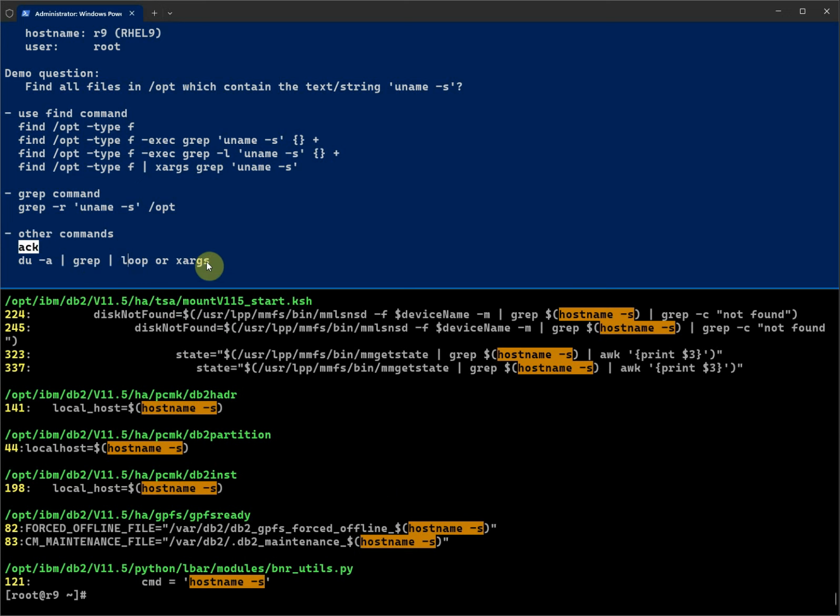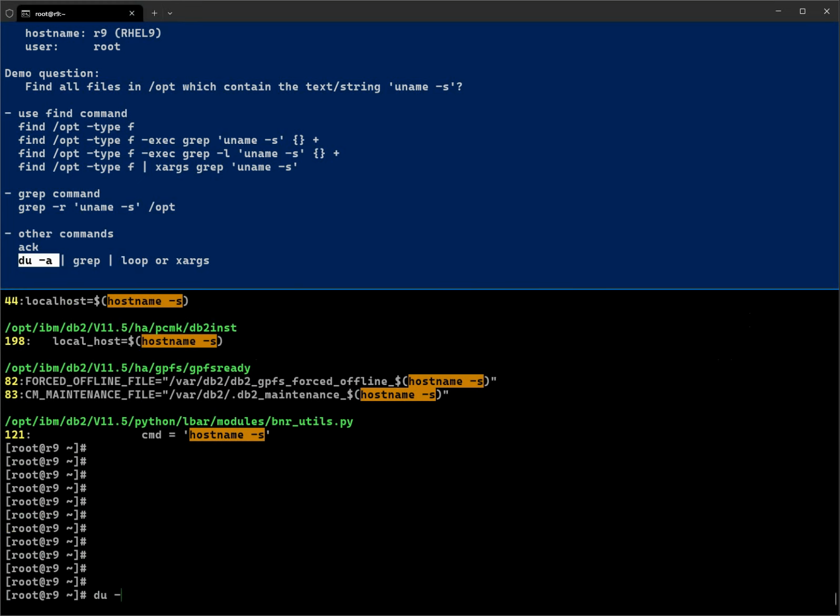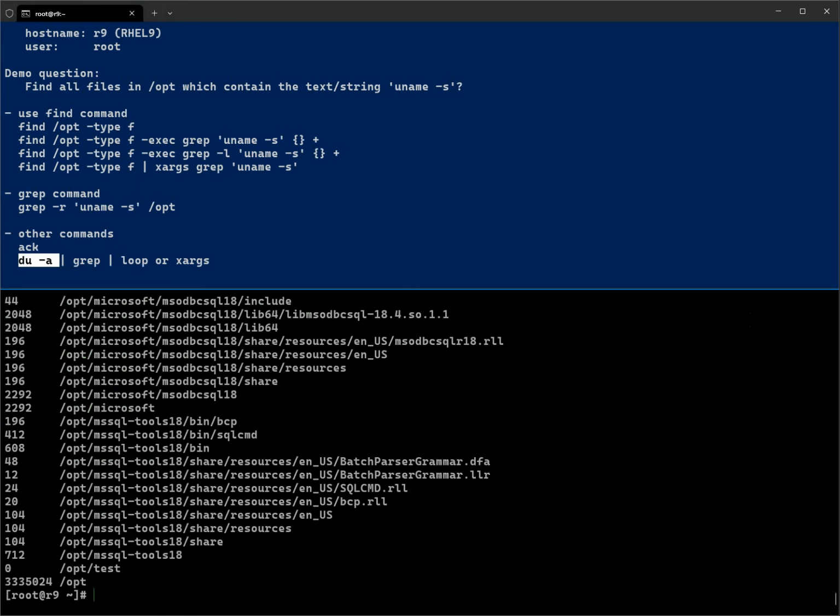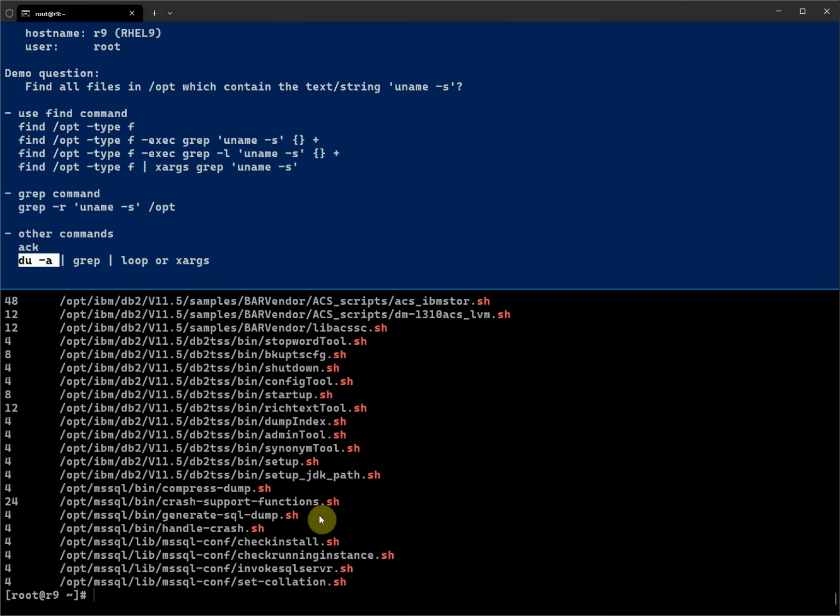Of course, there's lots more. For example, last time we used du to find files. We can use du and pipe it to a loop or xargs as the same thing. Let me just give an example. If I'm interested in using du, this way we find all the files. But I don't want everything, so I'm going to pipe to grep. I'm interested only in files ending with shell, for example the shell command files.